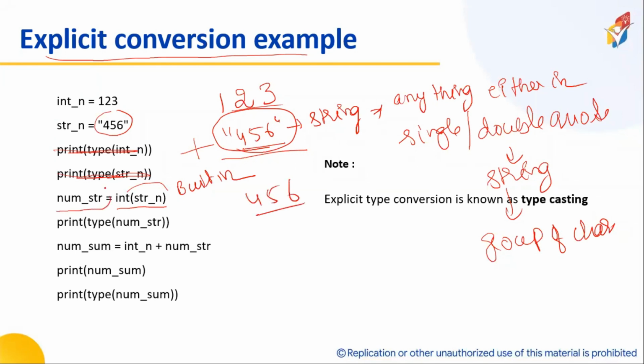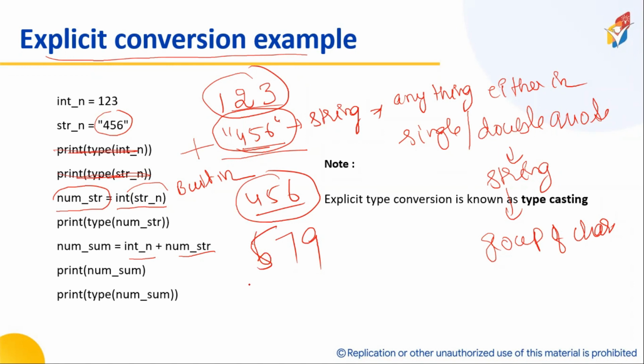That I'm storing in another variable called number underscore string. Now I'm adding 123 number and 456 number. Look here, int number and number string. Now I'll get the result as 6 plus 3 is 9, 5 plus 2 is 7, 4 plus 1 is 5, 579. Is it okay? This kind of conversion is called explicit conversion.